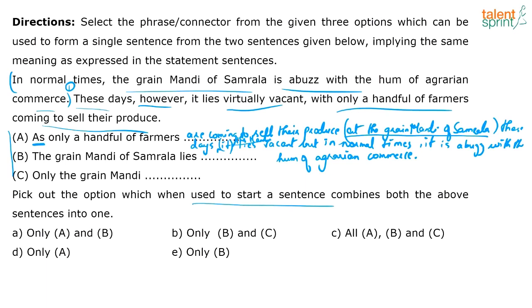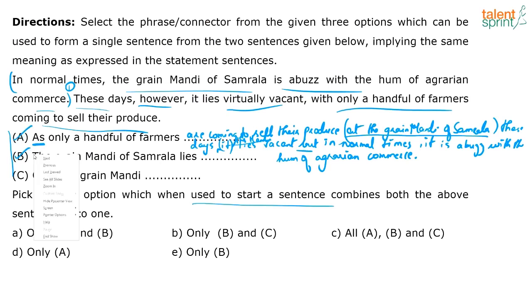The grain mandi of Samrala lies vacant these days or virtually vacant these days. Why? Because only a handful of farmers are coming to sell their produce. Again, I use "but" like how I've used it in sentence A. But in normal times, it is abuzz with the hum of agrarian commerce. So B also will fit.